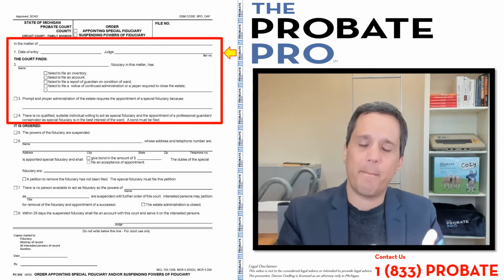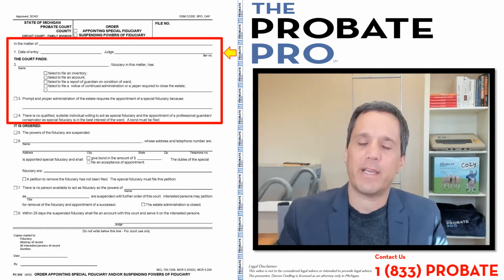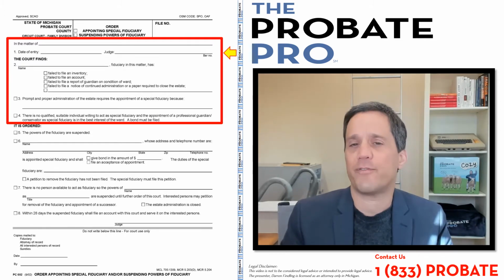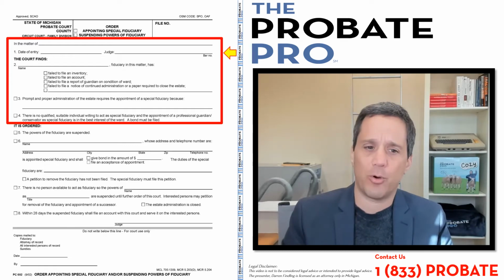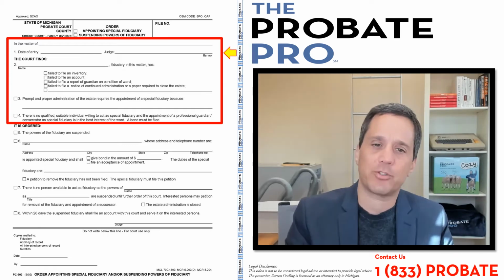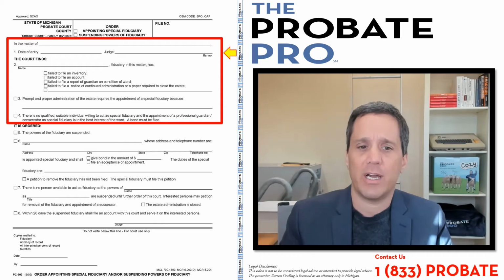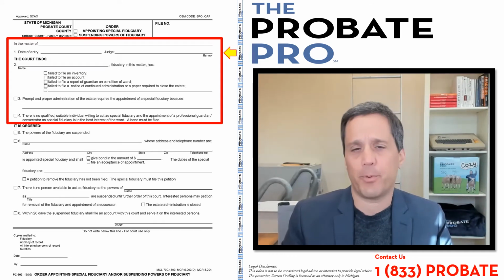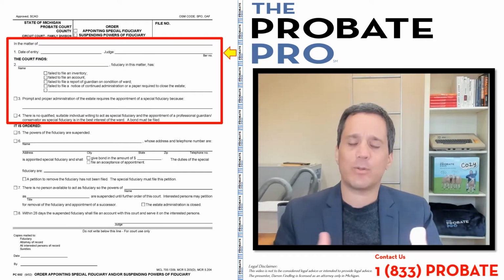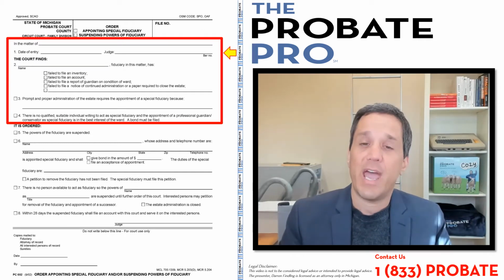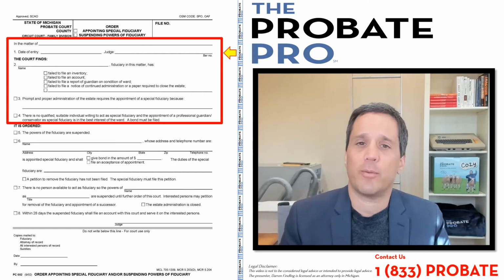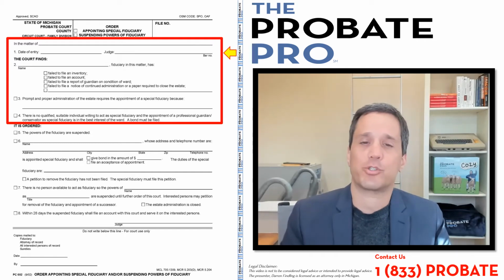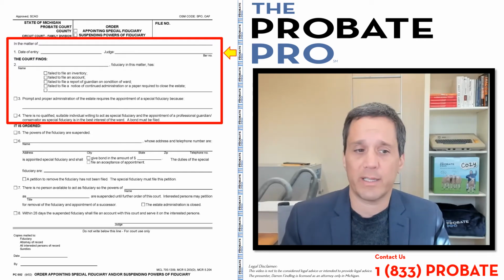So the court must make a finding that there's nobody else suitable and qualified to serve in that role before they go and appoint a special fiduciary who is a professional guardian. So for example, an agency or an attorney or somebody appointed through the court system outside of the family. And then, as you can see, it is a requirement that if a special fiduciary is appointed, then a bond must be filed as part of that to guarantee, to be assured that they perform their role accordingly.